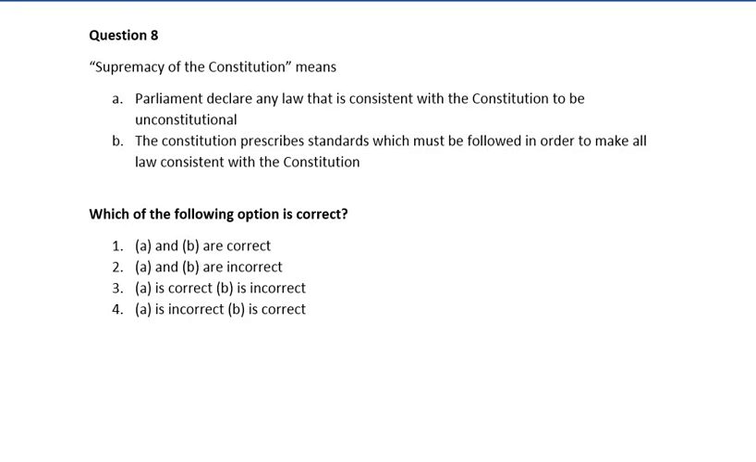Number 1, A and B are correct. Number 2, A and B are incorrect. Number 3, A is correct, B is incorrect. Number 4, A is incorrect, B is correct. So guys, the correct answer is number 4, which is A is incorrect and B is correct.